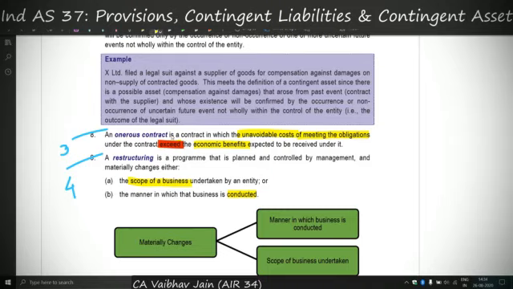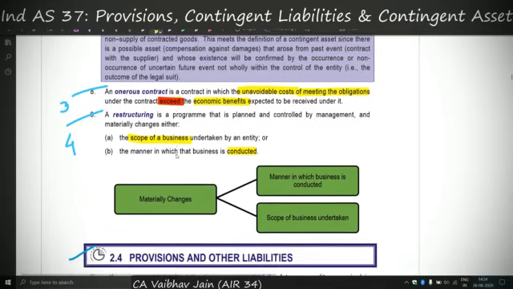While covering this video, I think this video will be a bit longer because there are many things to explain, so bear with me. Now the last definition is of restructuring. Restructuring is a program that is planned and controlled by the management and materially changes, see, the change should be material and not insignificant, either the scope of the business or the manner in which the business is conducted. So that is restructuring.